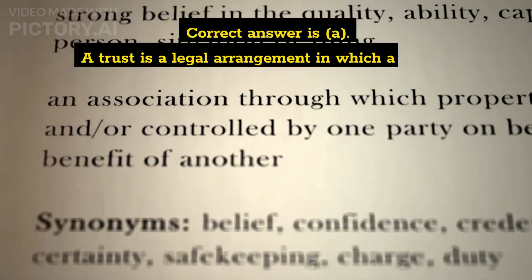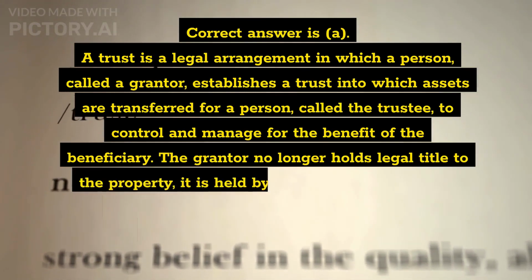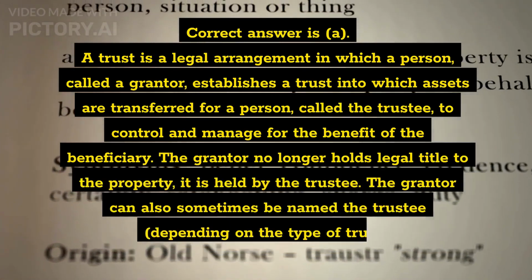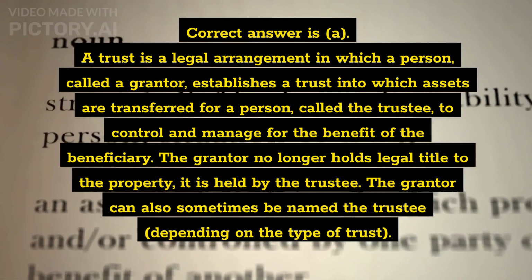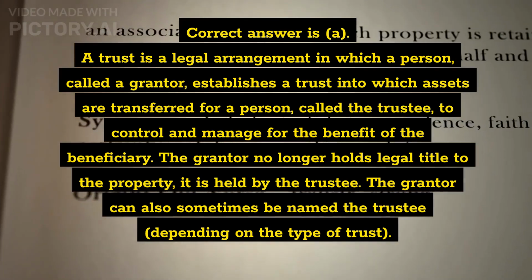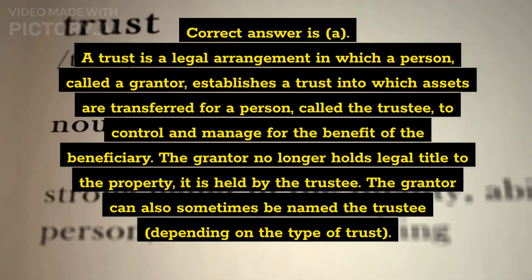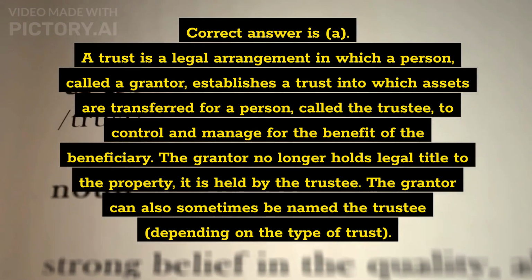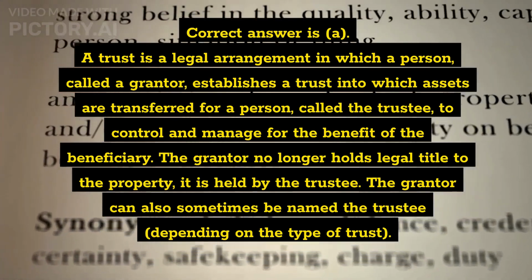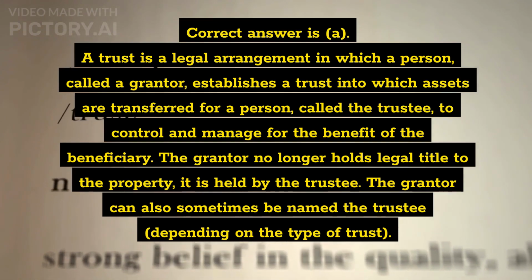Correct answer is A. A trust is a legal arrangement in which a person, called a grantor, establishes a trust into which assets are transferred for a person, called the trustee, to control and manage for the benefit of the beneficiary. The grantor no longer holds legal title to the property; it is held by the trustee. The grantor can also sometimes be named the trustee, depending on the type of trust.